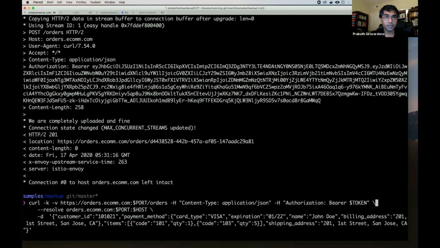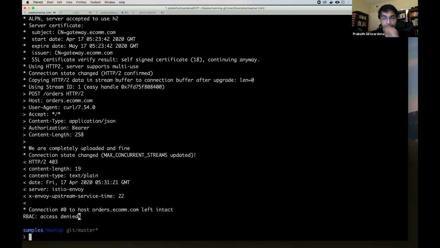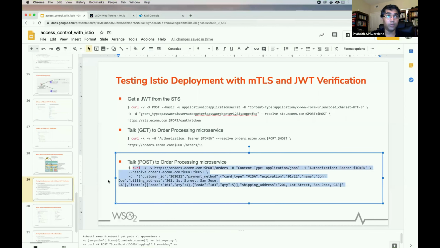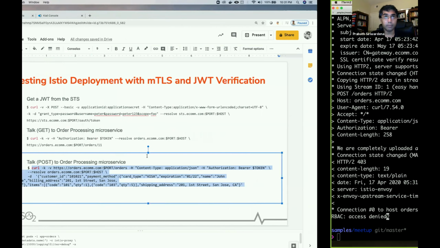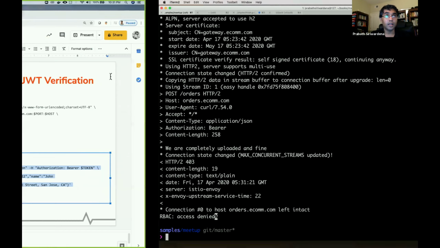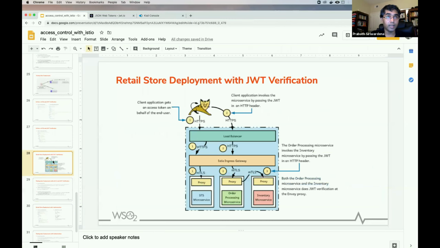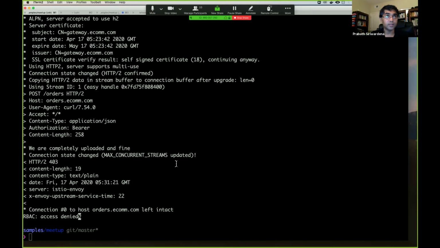So this passes, but if you remove the JWT here, it will fail, right? So now all the traffic in our deployment is protected with MTLS and also protected with JWT. And you can log into this one or look at the logs of this proxy and see how the MTLS verification and JWT verification works.